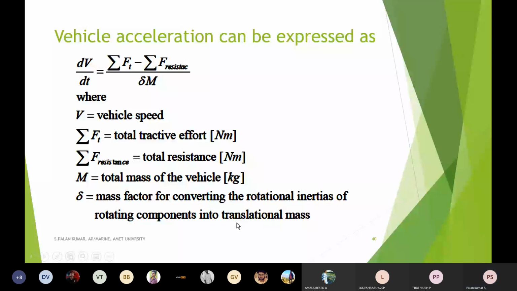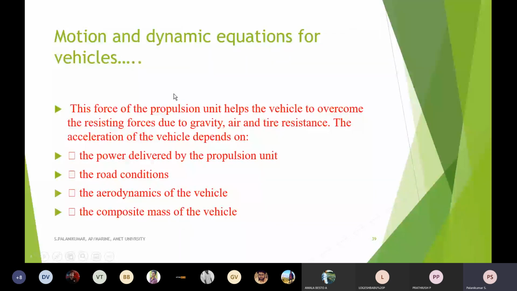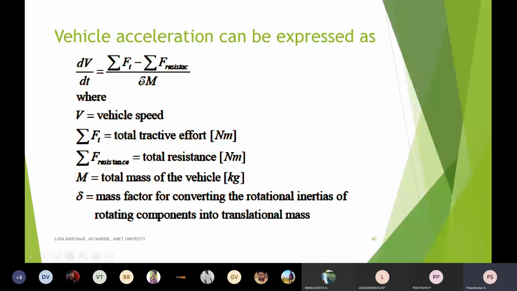This is a constant. Any composite mass of the vehicle is a number, an even number, that will be multiplied by mass. So if I want to know the vehicle acceleration, I should calculate this one. After that, if the net is positive only, the vehicle will move in the upward direction.